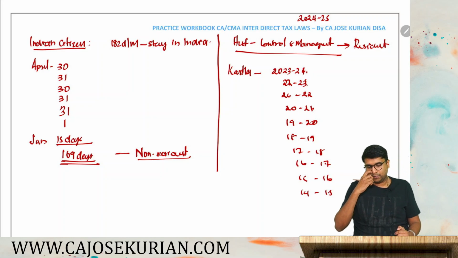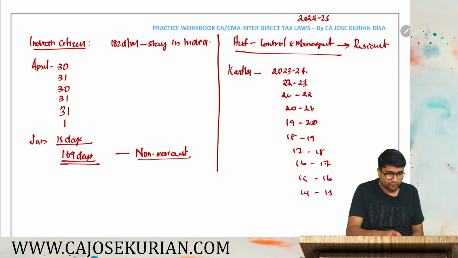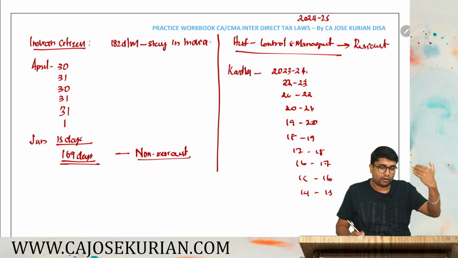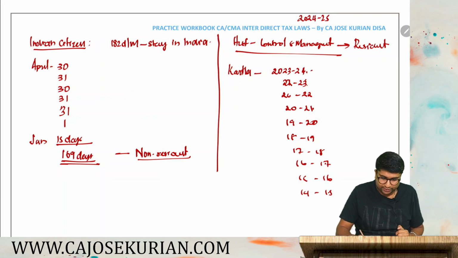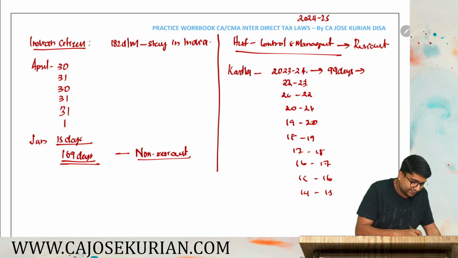10 years. As you all know, they have given some information in the question. He had gone out of India for 99 days in 23-24. That means he stayed in India for 365 minus 99.